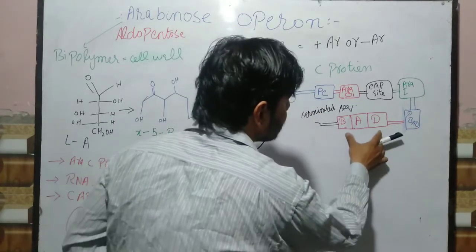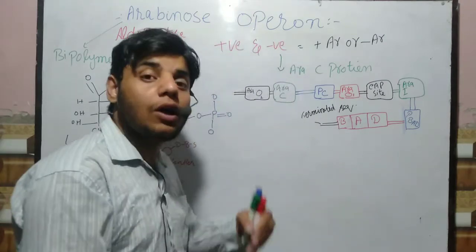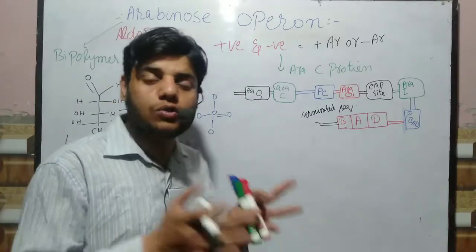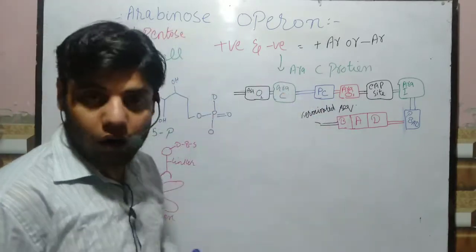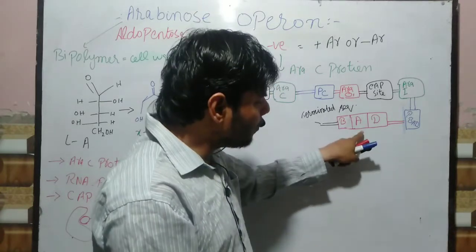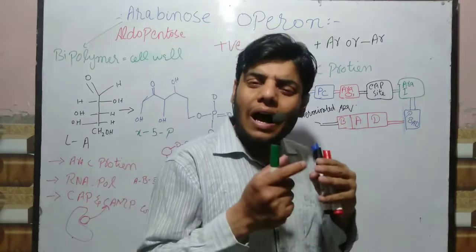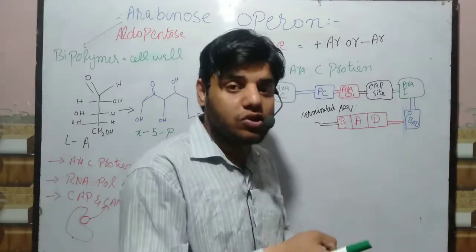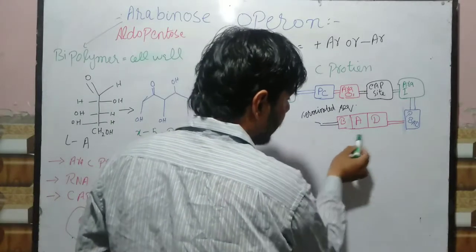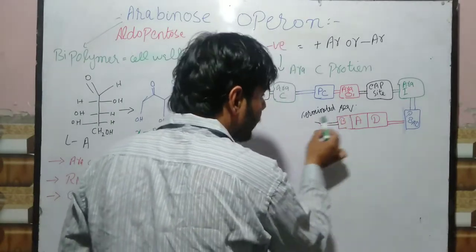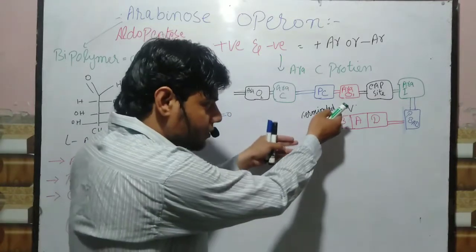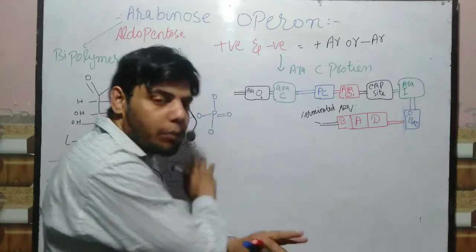The BAD genes are mainly responsible for converting arabinose into xylose 5-phosphate to make the cell wall. These are the three genes that perform that function. Mainly these genes produce polycistronic mRNA, and this polycistronic mRNA performs that function. After that we have these genes, and at the end we have terminator sequences where the RNA polymerase will detach and the process is completed.